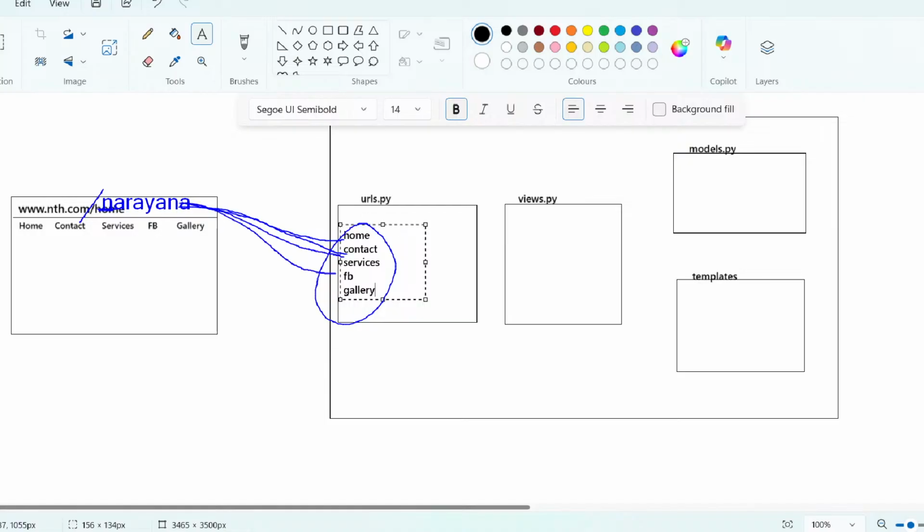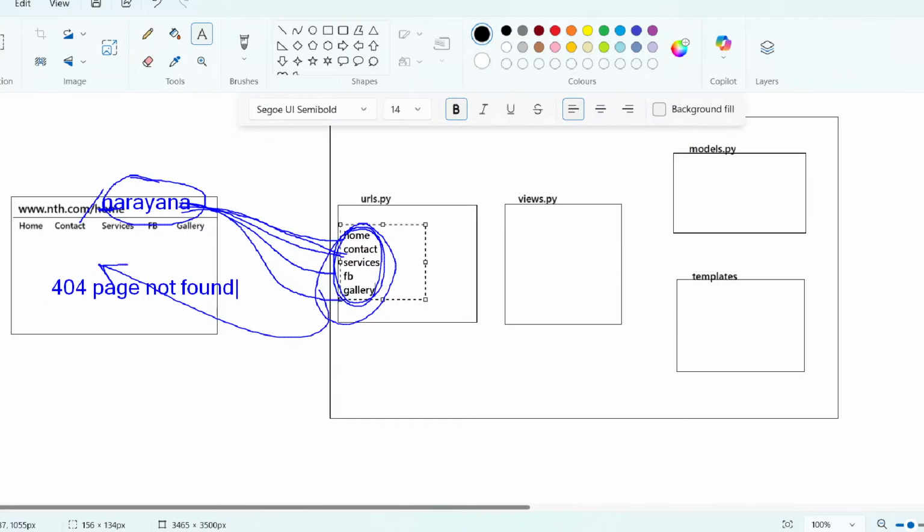Narayana feedback, not matching. Narayana gallery, not matching. This request is not matching with any of these URLs. That's why it comes back and says 404 page not found.